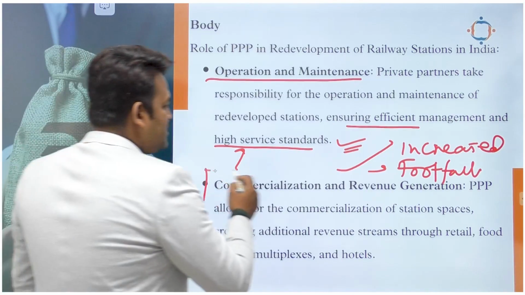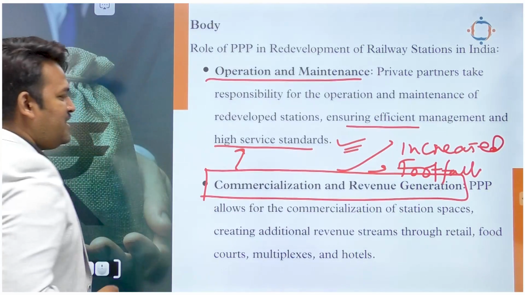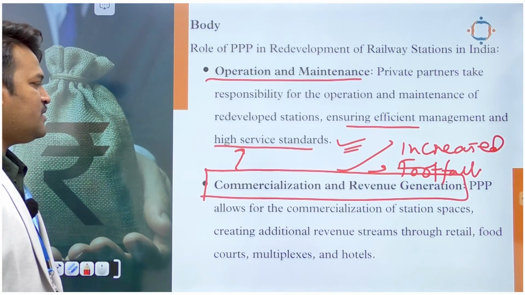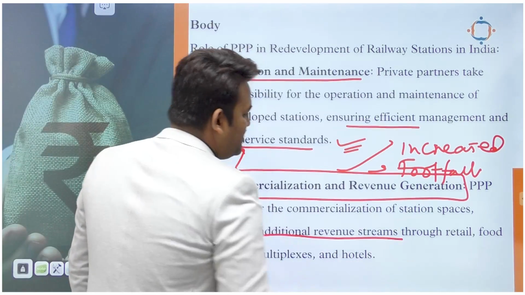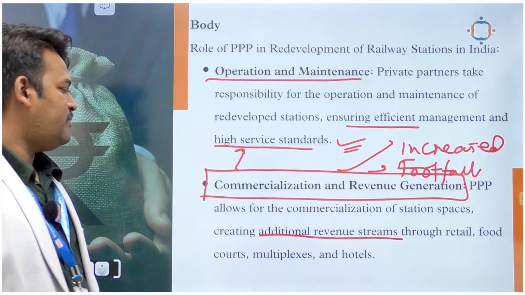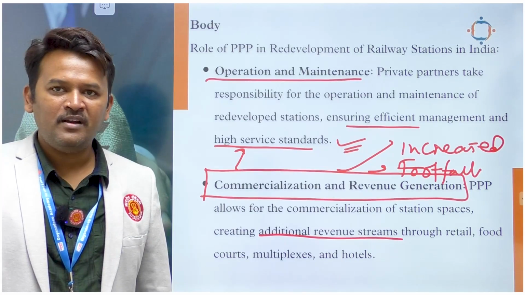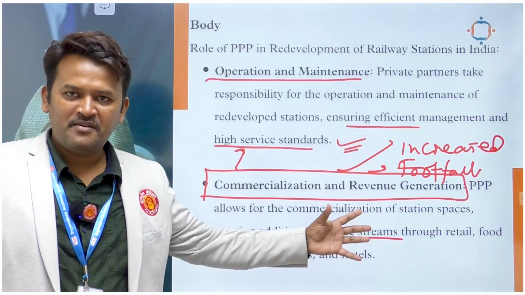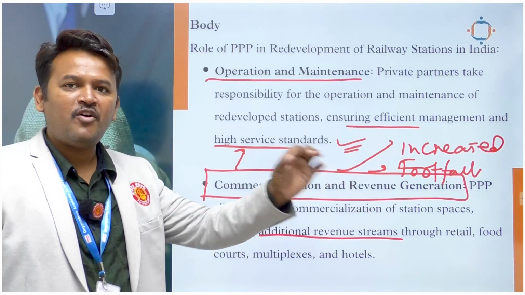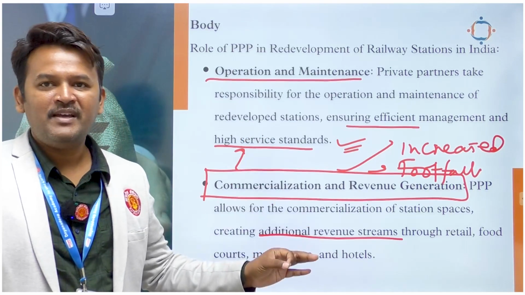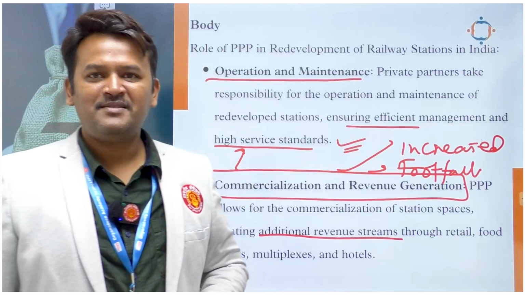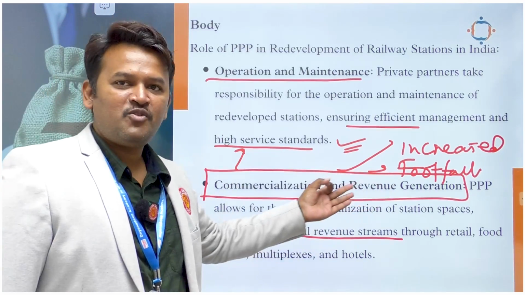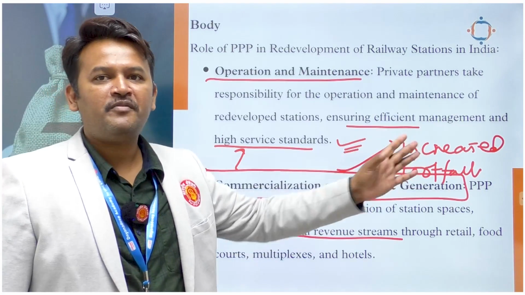Okay, next point is commercialization and revenue generation. PPP allows for commercialization of station spaces, creating additional revenue streams through retail, food courts, multiplexes and hotels, right? A type of corporatization, we can say this, is going to take place, and that will ultimately benefit the passengers, right? Because they are getting so many services for the same amount of money.